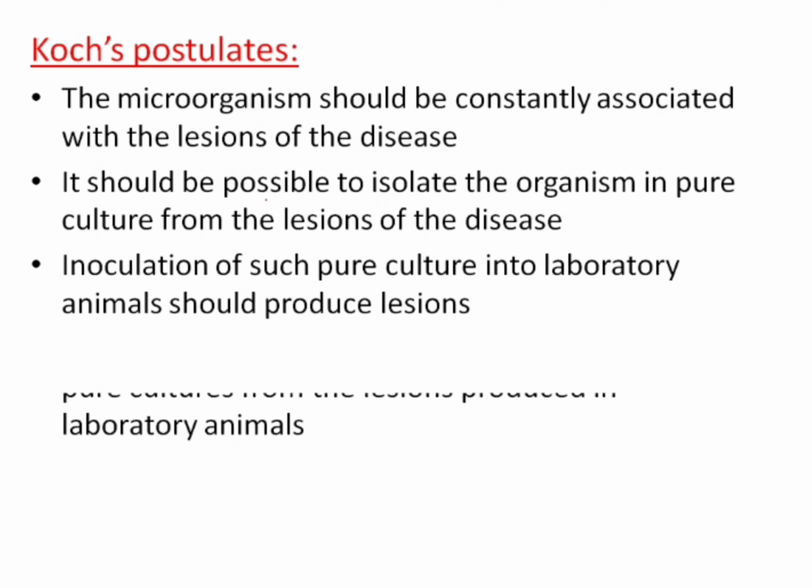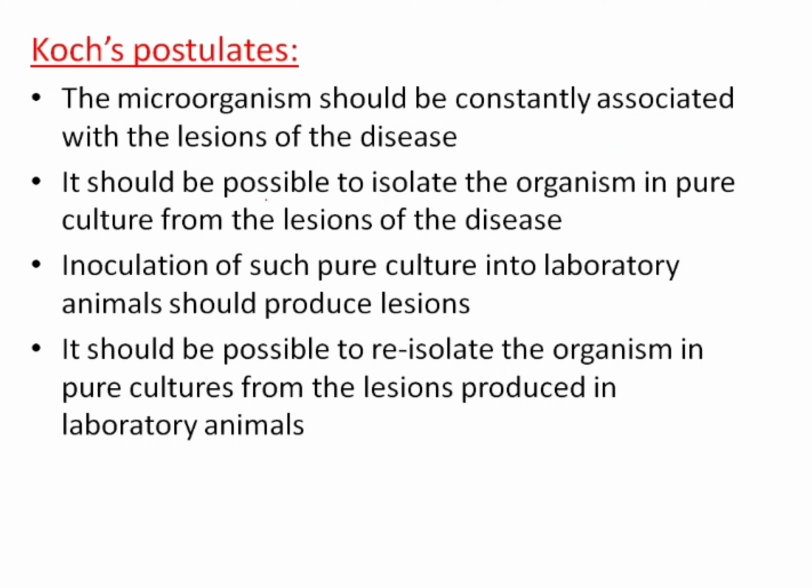And finally, it should be possible to re-isolate the organism in pure cultures from the lesions produced in laboratory animals. So these are the 4 points he gave. He describes that a microorganism can be accepted as the causative agent of an infectious disease only if these conditions are fulfilled, which are called Koch's postulates.